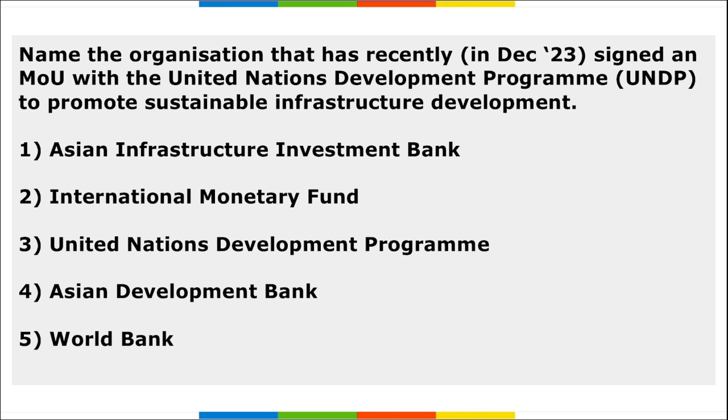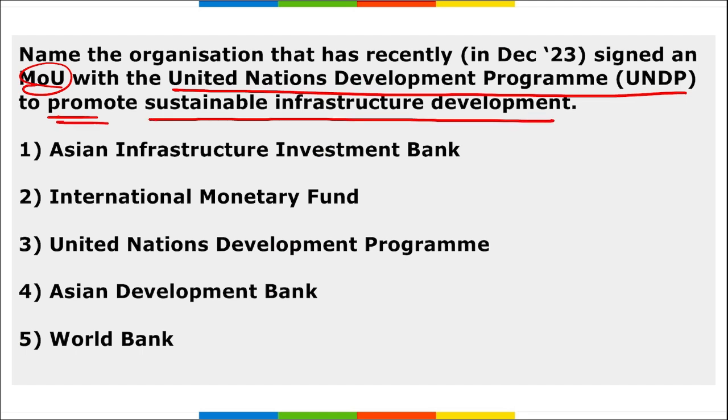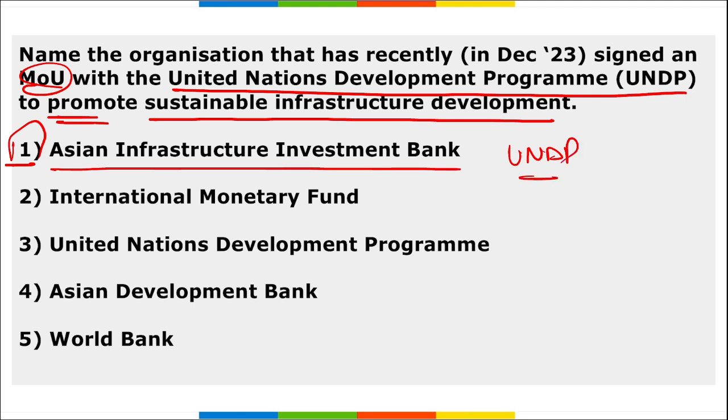Next, name the organization that has recently signed an MOU with United Nations Development Program to promote sustainable infrastructure development. It is Asian Infrastructure Investment Bank, right? AIIB. With this partnership, AIIB will leverage their respective strengths and resources to drive positive changes and make a lasting impact on the lives of people in Asia and beyond.